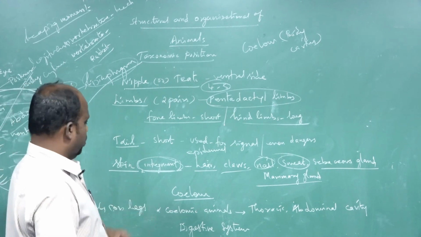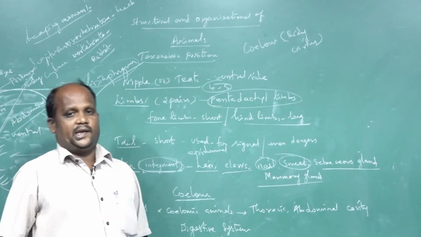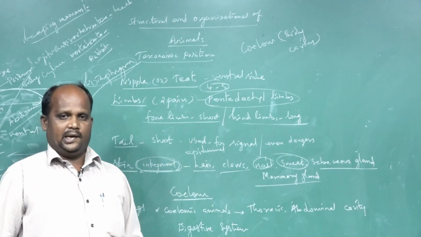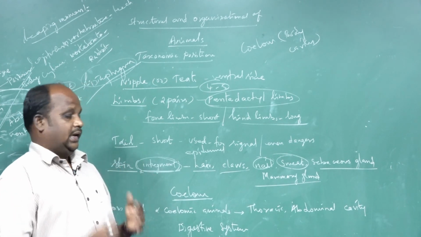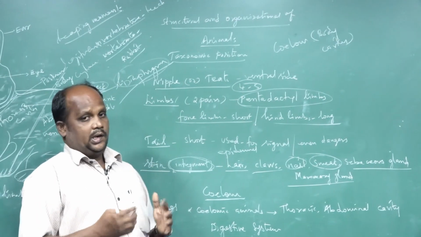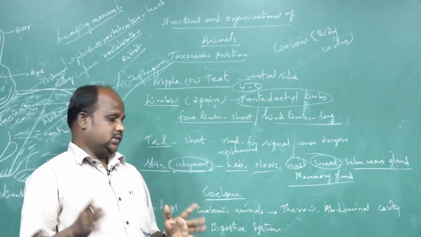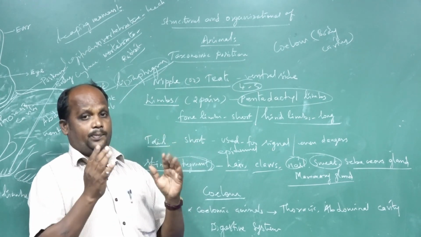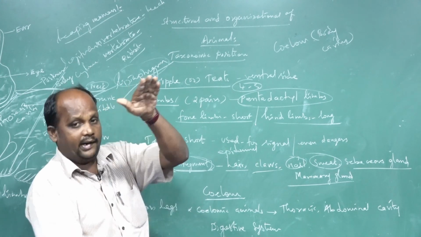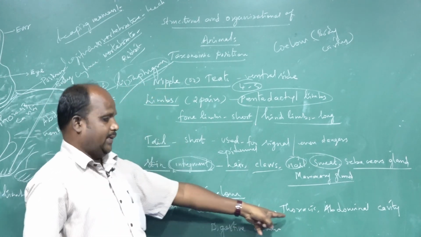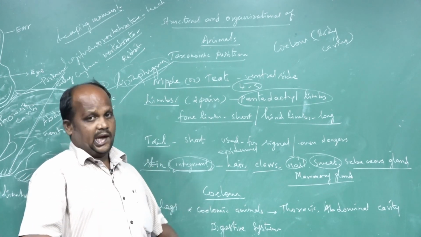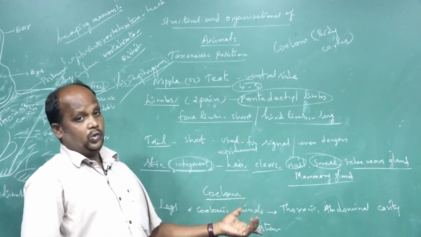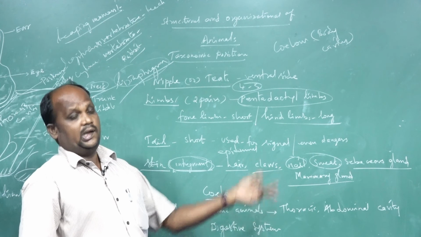Next one is, as I told you, the coelom or body cavity. The rabbit is a coelomic animal. The entire body structure is divided into two segments: one is the dorsal part, second one is the ventral part. Both are internally divided into two segments. So there are two cavities: one is the thoracic cavity, second one is the abdominal cavity. These two cavities contain many important organs and organ systems.